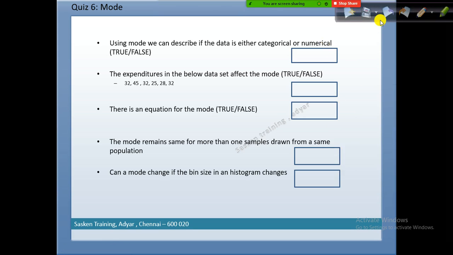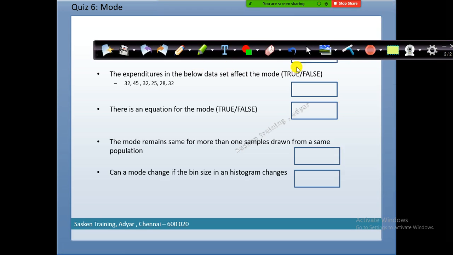Yes, we are talking about mode. Just give me a second. I'll just open this.